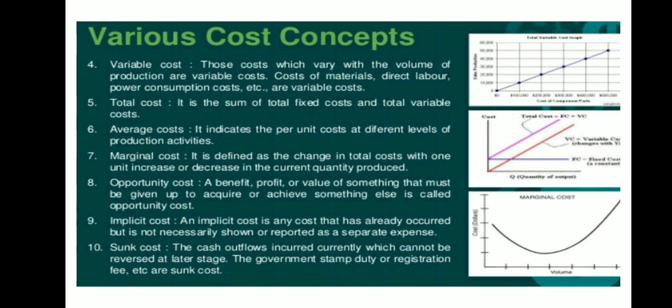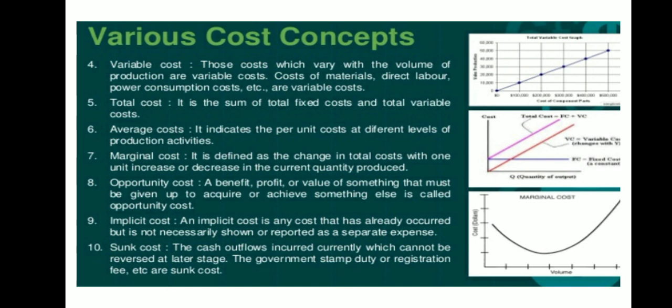Now, please understand what is variable cost. With the increase in the production, the cost is increasing, and total cost is the summation of fixed cost plus variable cost. Please understand that total cost and variable cost will never intersect, and total cost will always be greater than VC. The reason is that it has the addition of fixed cost.